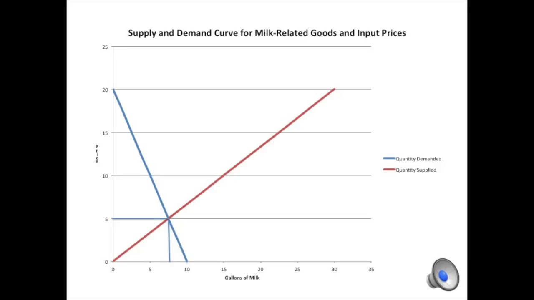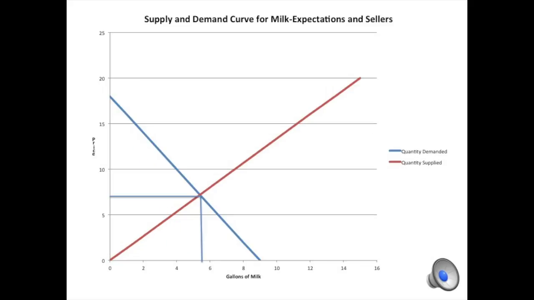And this makes sense because, if you remember right, the input really shifted the supply curve, and the related goods shifted the demand curve a lot too. So everything went down a ton in this scenario.